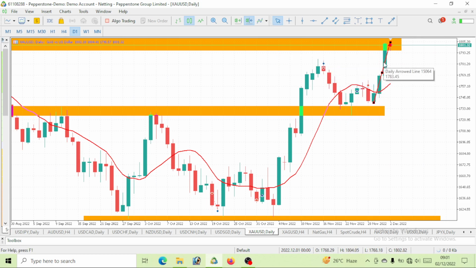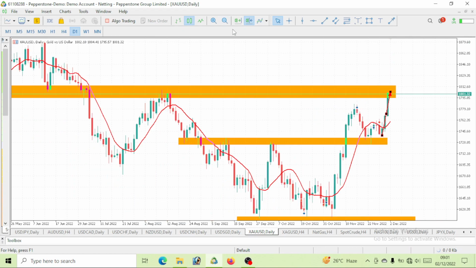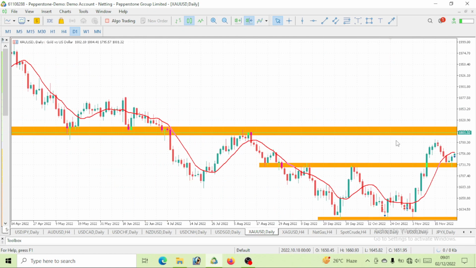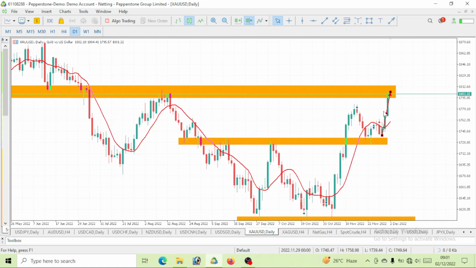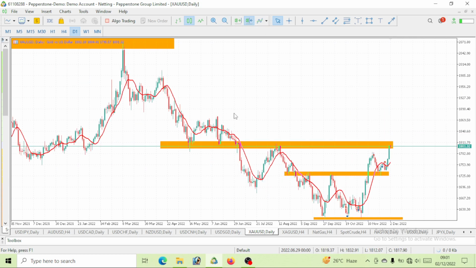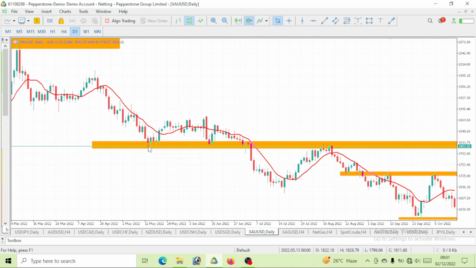So now what I want you guys to watch out for is the reason why I highlighted this level, right? If you're following this channel, I told you the reason is that once price has reacted to a level previously, especially multiple times, price will definitely get back to that level and react to it. So we can see that price once came to this level, it went up. Price came to this level, it went up. So price has reacted to this level. That's one of the reasons why I highlighted it.